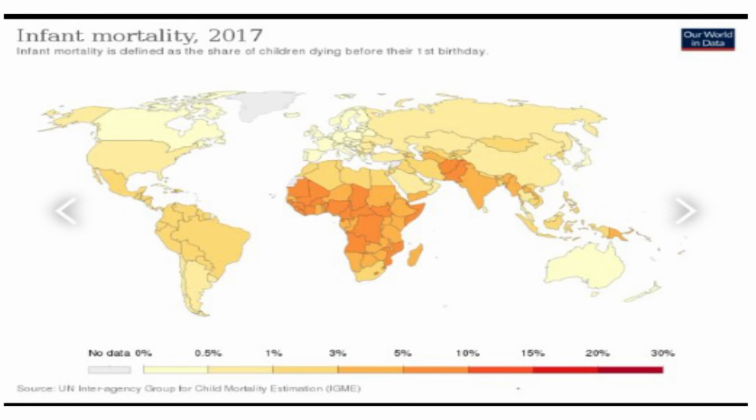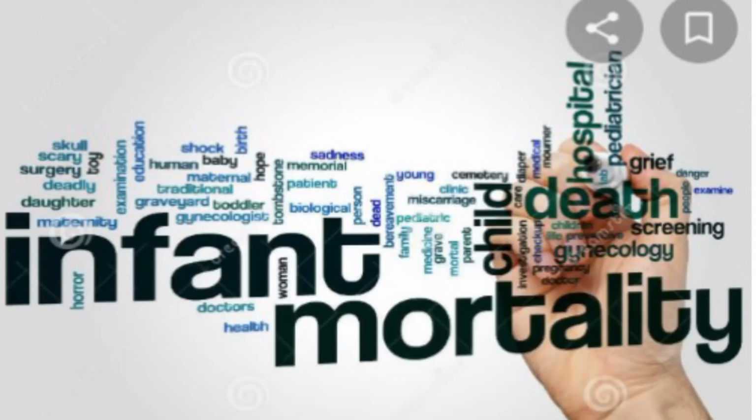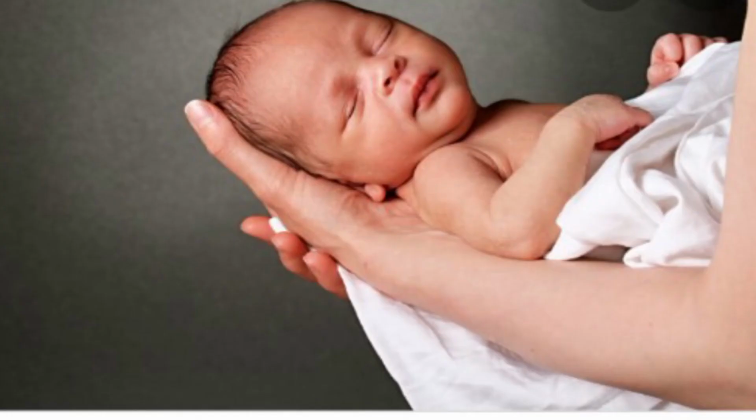This map is showing the infant mortality rate in the African and sub-Saharan region, and you can see that it is very, very alarming. The malnutrition, non-availability of medical facilities, proper care not being taken, all these are the factors responsible for a child who dies even before the completion of their first birthday. Infant, a child below the age of 1, infant mortality rate. The child has to be given proper care and nurturing right from being in the womb itself.